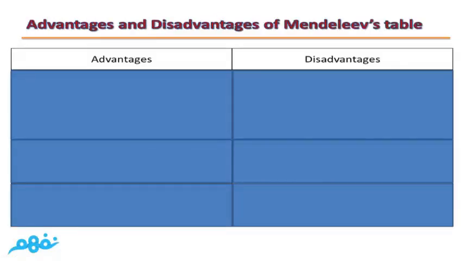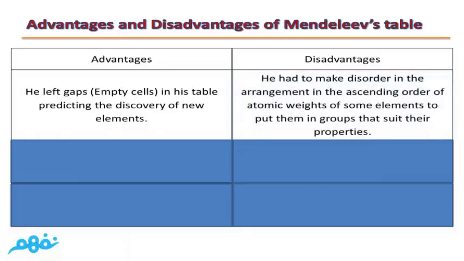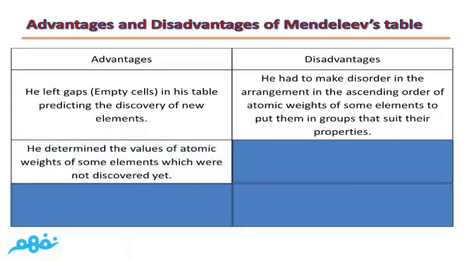Now let's compare between advantages and disadvantages of Mendeleev's periodic table. Mendeleev left gaps or empty cells in his table, predicting the discovery of new elements. Disadvantage: he had to make disorder in the arrangement in the ascending order of atomic weights of some elements to put them in groups that suit their properties. Advantage: he determined the values of atomic weights of some elements which were not discovered yet.